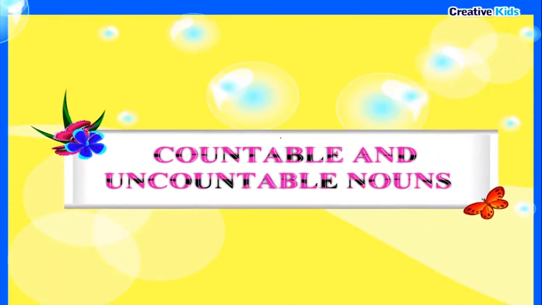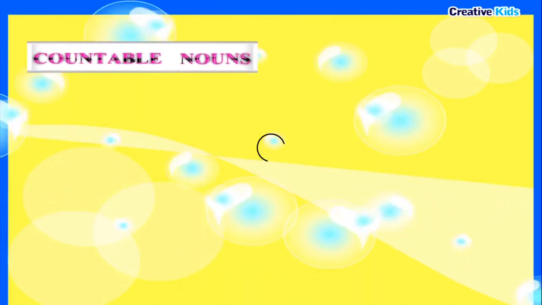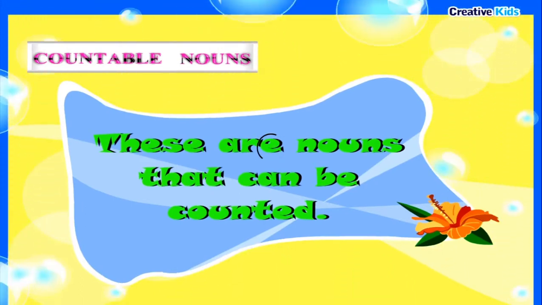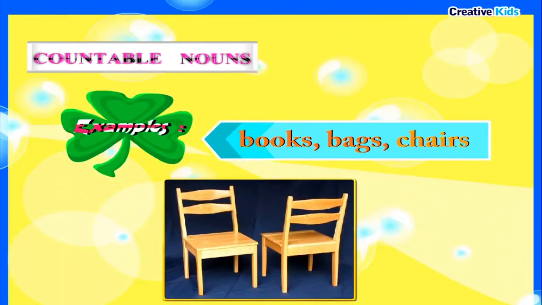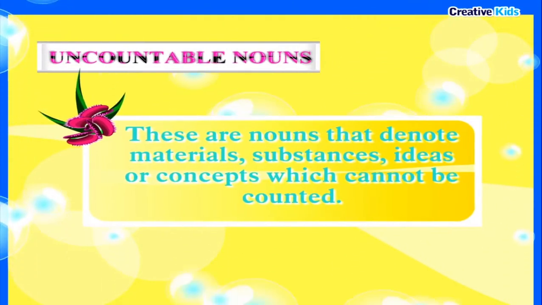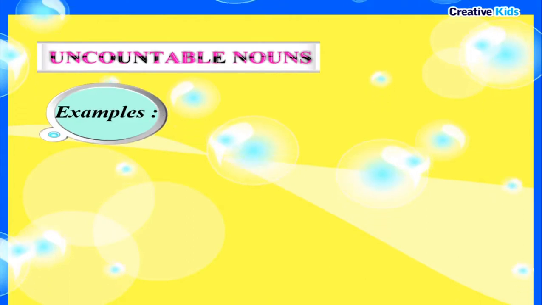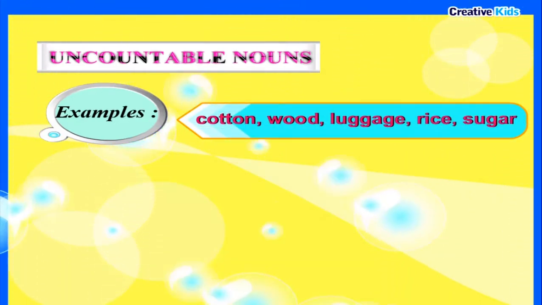Countable and uncountable nouns. Countable nouns are nouns that can be counted. Examples: books, bags, chairs. Uncountable nouns are nouns that denote materials, substances, ideas, or concepts, which cannot be counted. Examples: cotton, wood, luggage, rice, sugar.